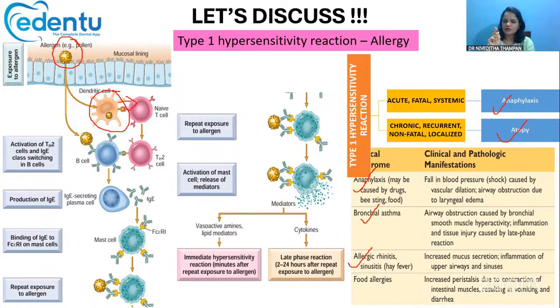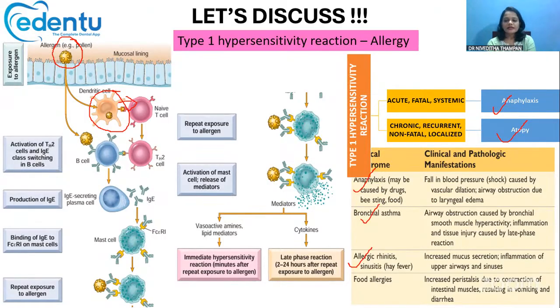Interleukin 4 will stimulate all the B cells. Interleukin 5 will activate all the eosinophils, and interleukin 13 will act on the epithelial cells and increase mucus production. So this is the function of the three interleukins: 4 for B cells, 5 for eosinophils, and 13 for mucus secretion.